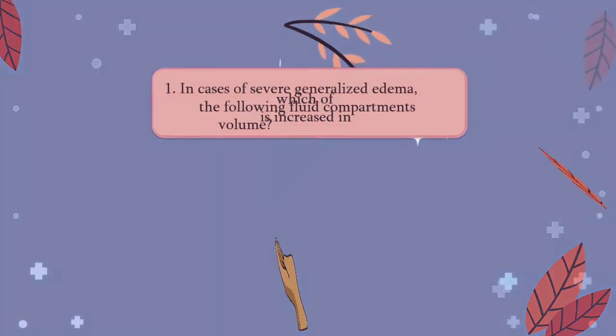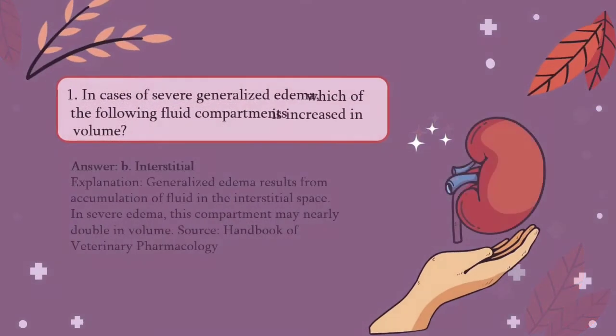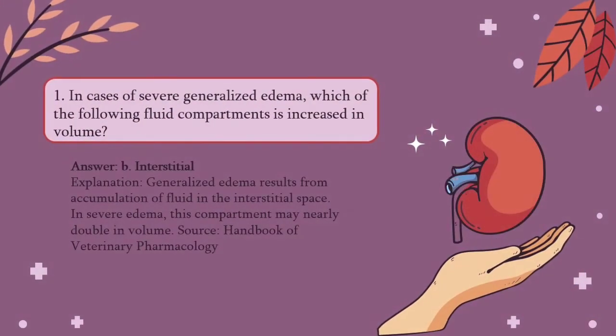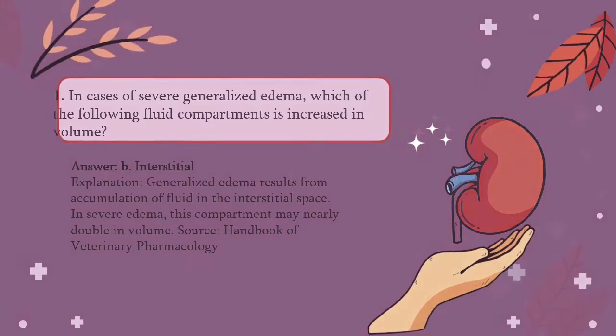The answer for that would be B. Interstitial, because generalized edema results from accumulation of fluid in the interstitial space. In severe edema, this compartment may nearly double in volume.